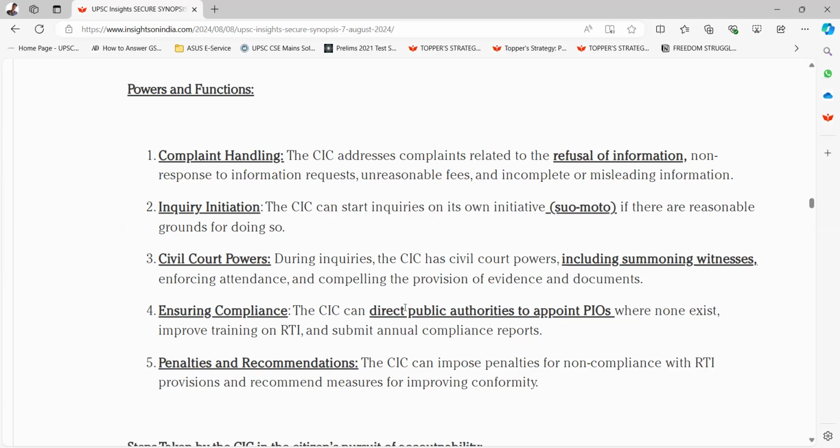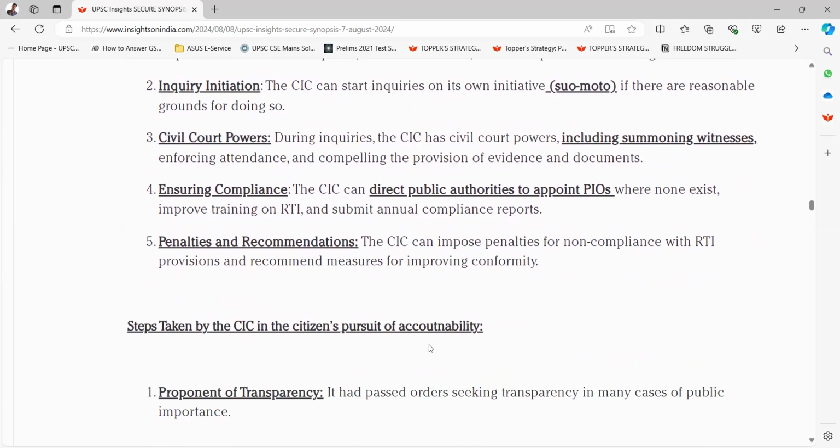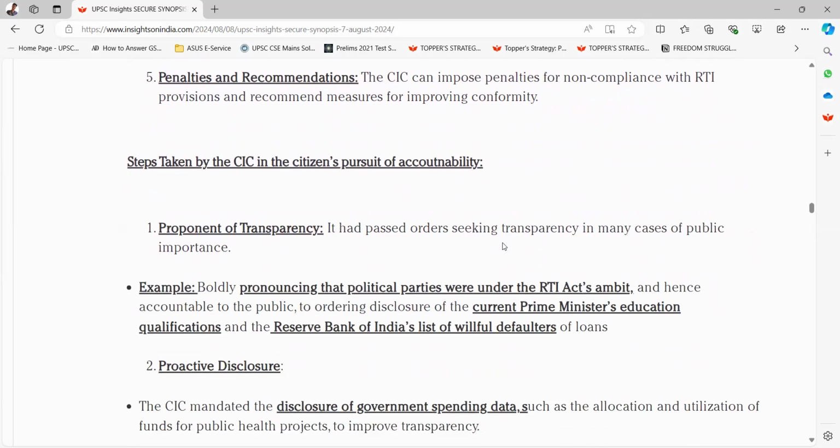The CIC can direct public authorities to appoint PIOs where none exist, improve training on RTI, and submit annual compliance reports. Fifth one is penalties and recommendations. The CIC can impose penalties for non-compliance with RTI provisions and recommend measures for improving conformity. Next is steps taken by the CIC in the citizens' pursuit of accountability. First one is proponent of transparency.